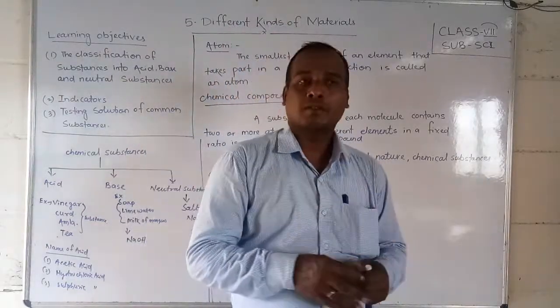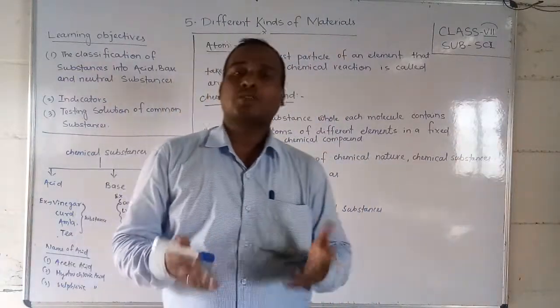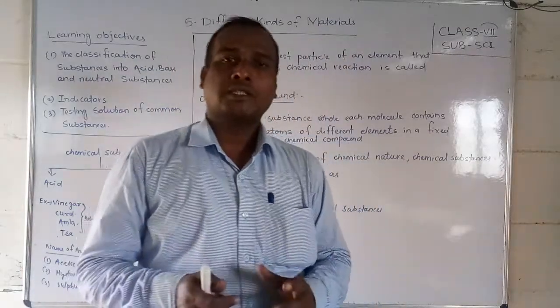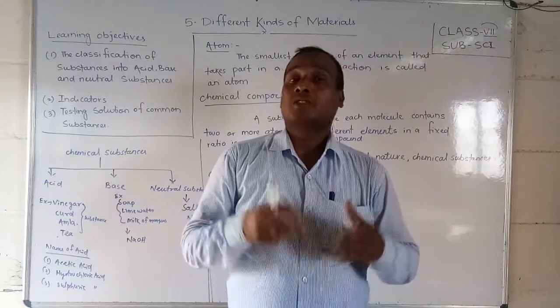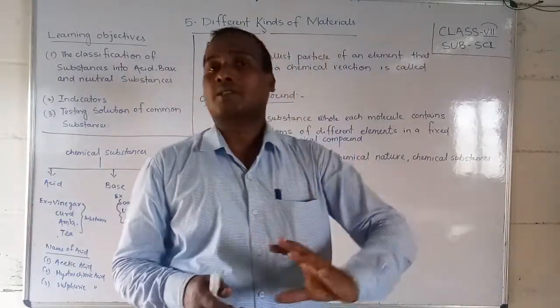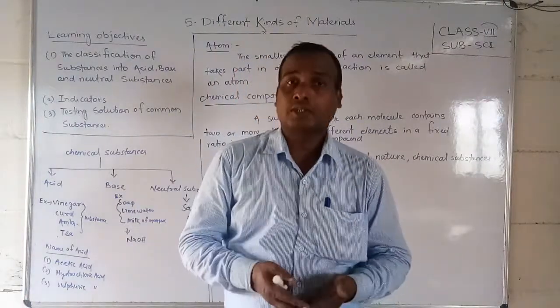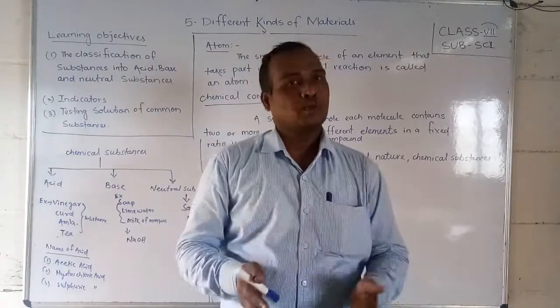You take lemon, you get a sour taste. Some foods have a bitter taste. So on the basis of taste, chemical substances are classified into three categories: one is acid, one is base, and one is neutral substances.